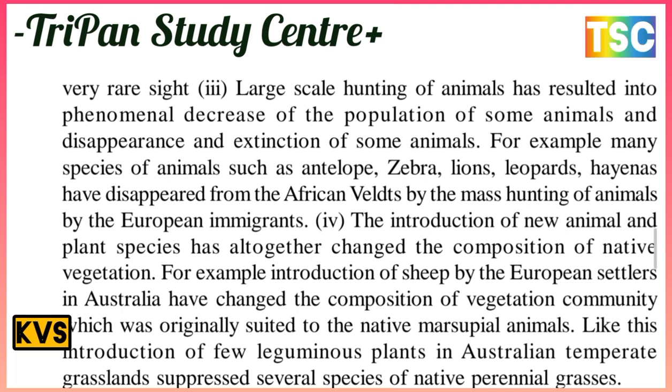And the introduction of new animal and plant species has altogether changed the composition of native vegetation. For example, the introduction of sheep by the European settlers in Australia has changed the composition of vegetation communities, which was originally suited to native animals, through the introduction of a few leguminous plants, and the Australian temperate grassland has lost several species of native perennial grass. This is an important point here.